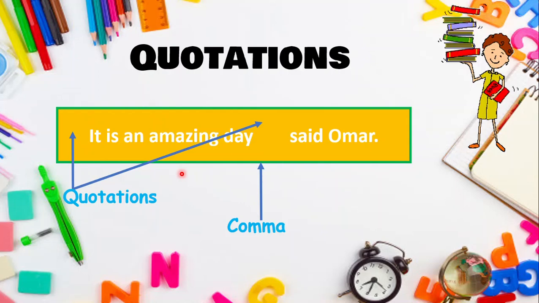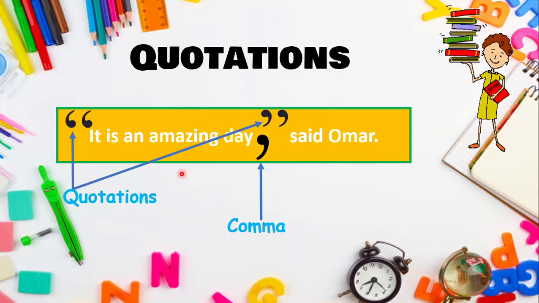So why did I do that? To separate between them with a comma. The first thing is you're going to ask yourself these questions to put the comma. Now, next thing is that you're going to put the quotation marks. Where is it going to be put? To what the speaker said. What did he say? It is an amazing day.